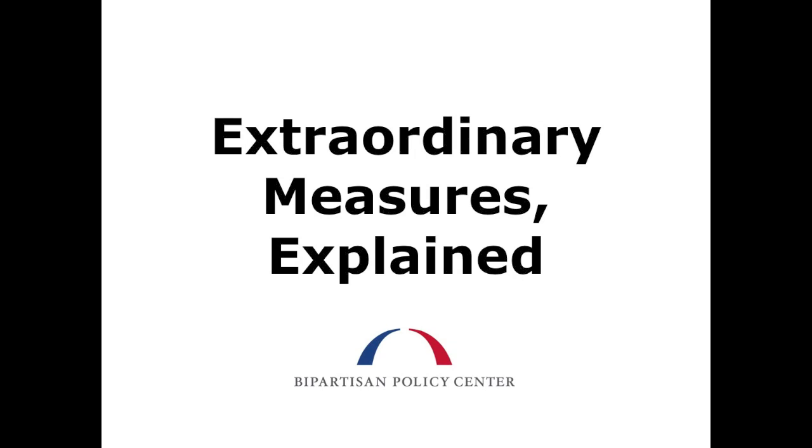When the federal government reaches the debt limit, the Treasury Department uses extraordinary measures to continue to pay bills until the debt limit is increased or suspended. These measures are a source of confusion. Here's a simple explanation of how they work.